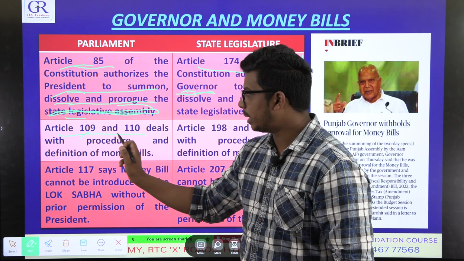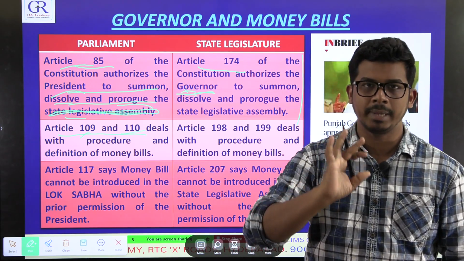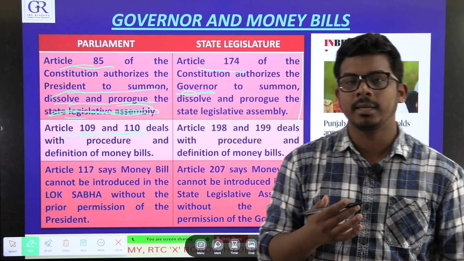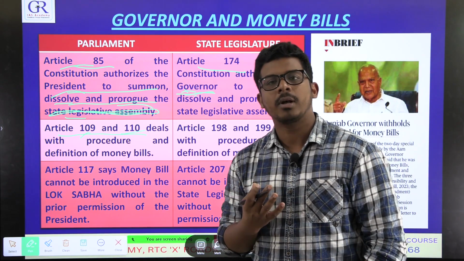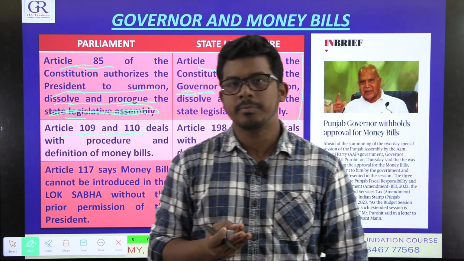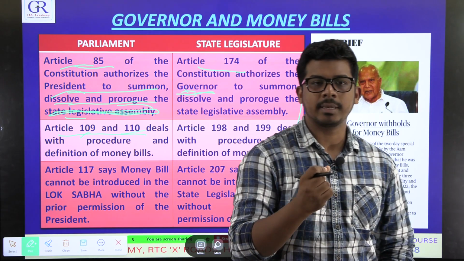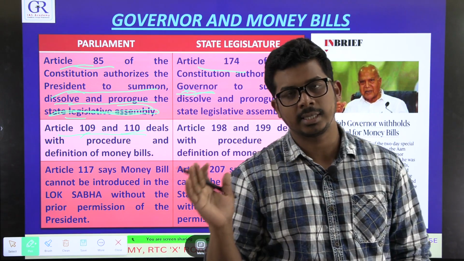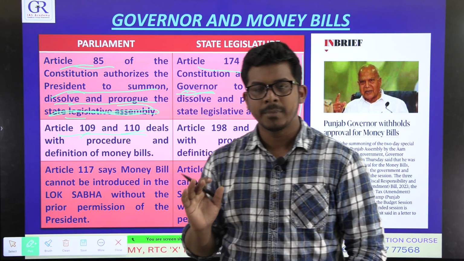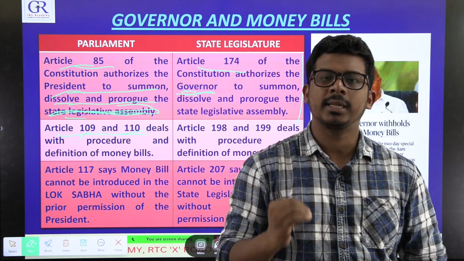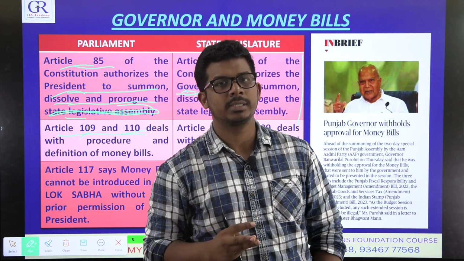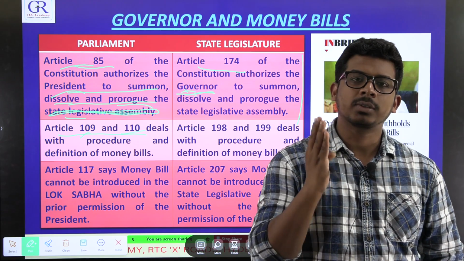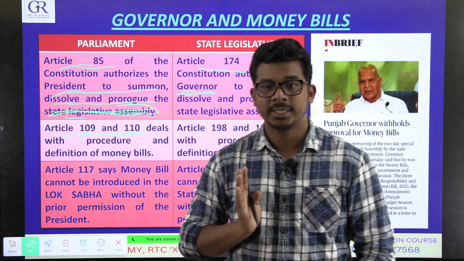Now these two articles in the constitution talk about the money bill. Now what is a money bill? There are many types of bills in the constitution. So you can call something an ordinary bill. Whenever there is something called a bill in the discussion in the news, it is an ordinary bill. Now apart from the ordinary bill, there are some special bills like the money bill. What is a money bill? A money bill deals exclusively with money.